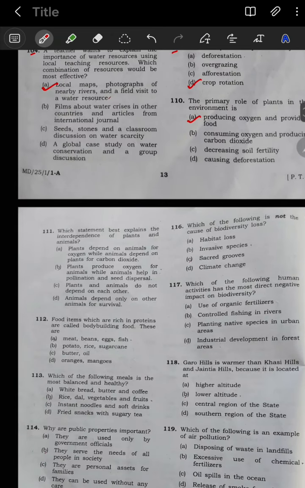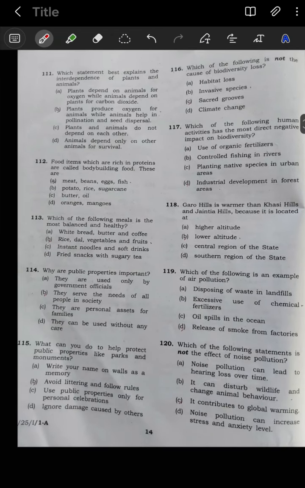The next question number 111: which statement best explains the interdependence of plants and animals? Option B is your correct option, plants produce oxygen for animals while animals help in pollination and seed dispersal. The next question number 112: food items which are rich in proteins are called bodybuilding foods. These foods are meat, beans, egg and fish. Then question number 113: which of the following meals is the most balanced and healthy? Option B, rice, dal, vegetables and fruits.